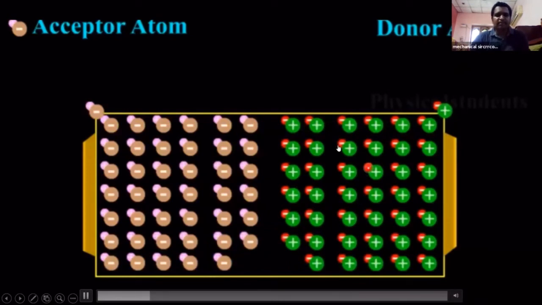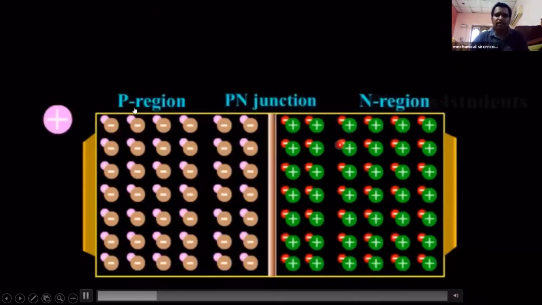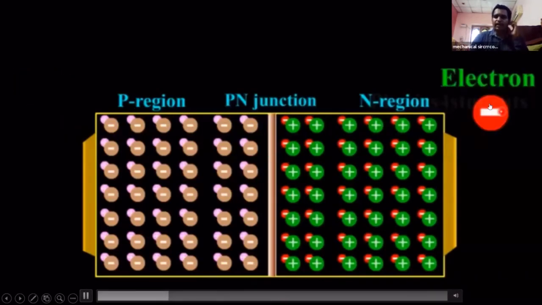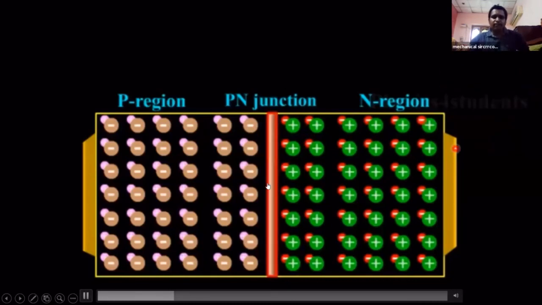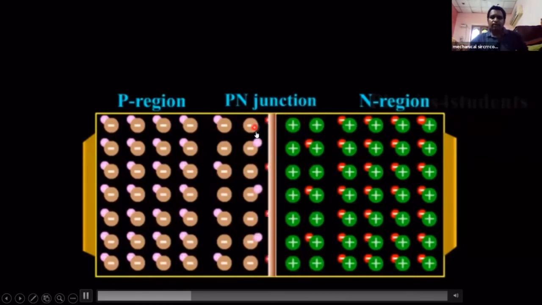This is the n region, this is the p region. Here holes are the majority carriers and electrons are the minority carriers. At the junction, the diffusion of holes and electrons nearby the junction causes ions. The electrons moving across the junction cause negative ions on the left side, and the holes moving towards the n region cause positive ions on the right.